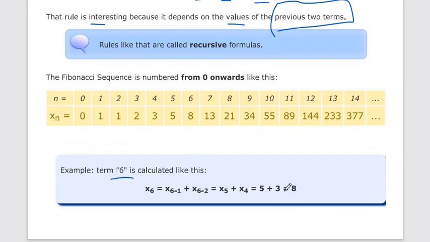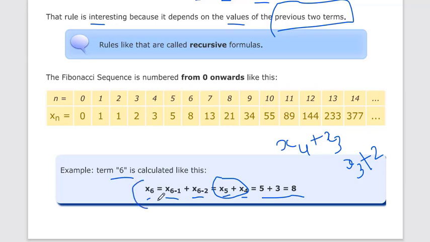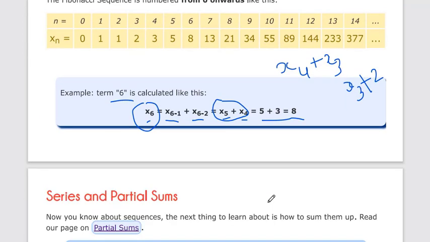If you want to calculate term 6, how do we calculate? x6 is equal to x(6 minus 1) plus x(6 minus 2), so x5 plus x4. Now if you don't know x5 and x4, you can take x5 is equal to x4 plus x3, and x4 is equal to x3 plus x2. So you can write like this and find the sixth term in the Fibonacci sequence.